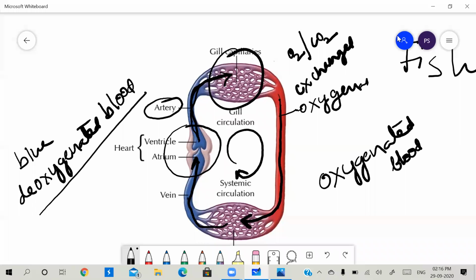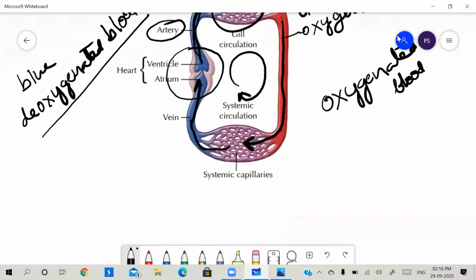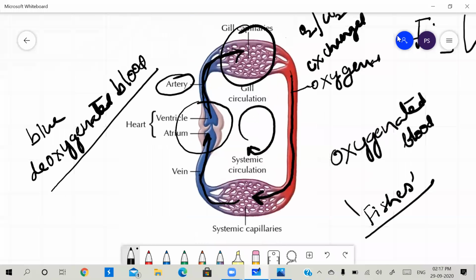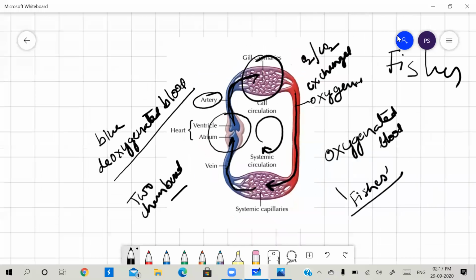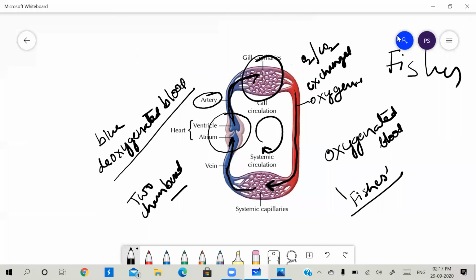Hence, it is called single circulation or single circulatory system. This is generally seen in fishes. Here in fishes, the heart is two-chambered. Right? So this is about the single circulatory system or single circulation.